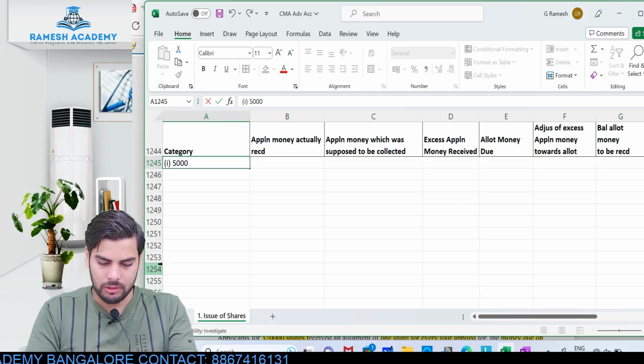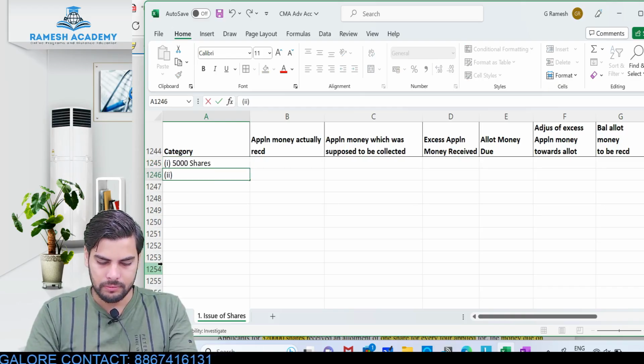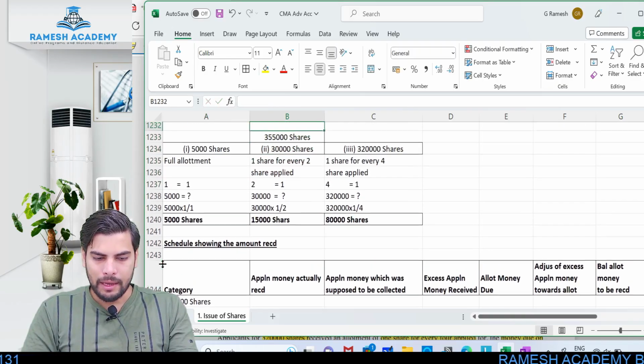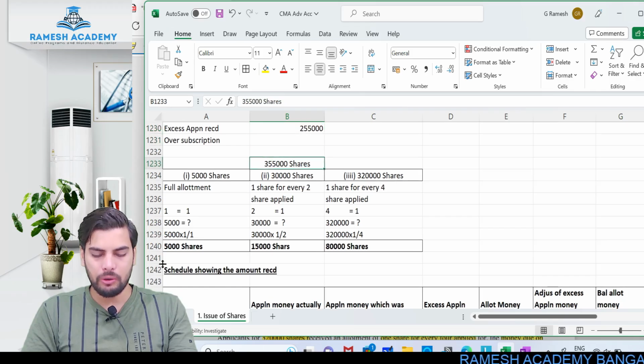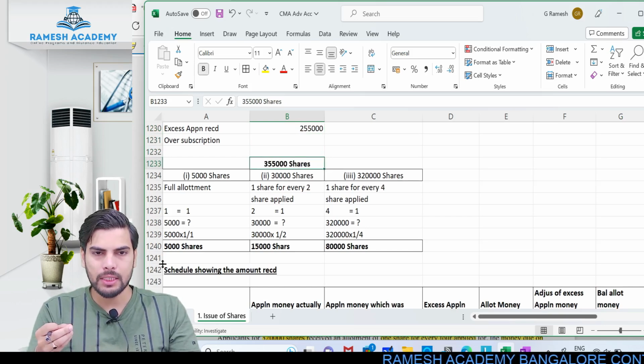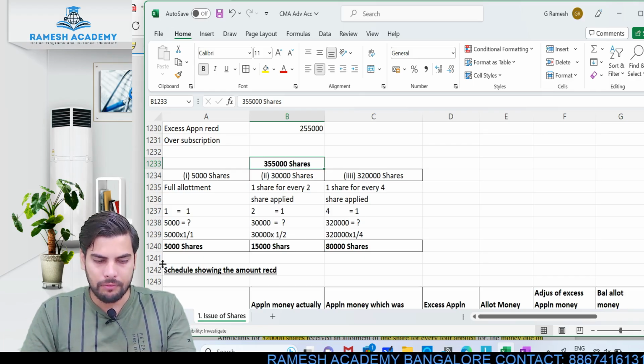First one, 5,000 shares, 30,000 shares, and 3,20,000 shares. Clear? So I would have received the application money pertaining to these 3,55,000 shares. Although I am issuing just 1 lakh shares, people applied for 3,55,000. So technically they would have paid the application money pertaining to these 3,55,000 shares.